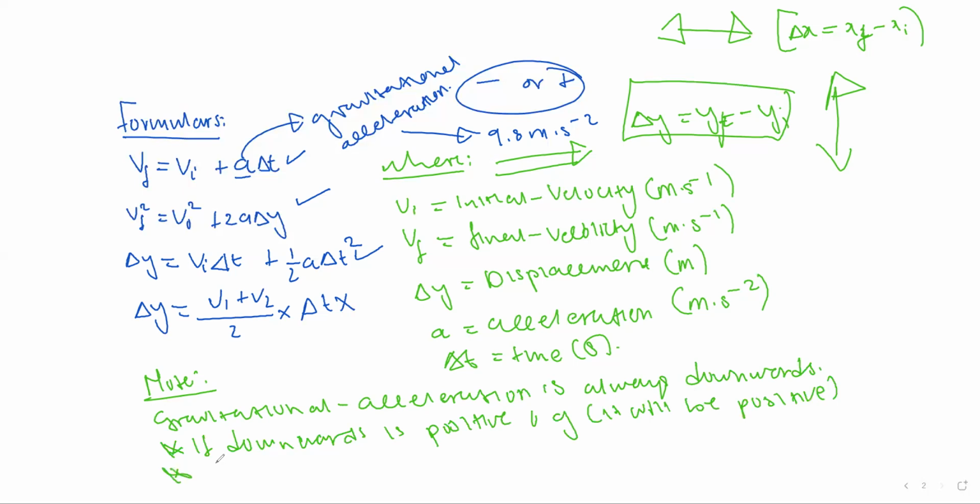If upward is positive, then gravitational acceleration is negative, because gravitational acceleration always opposes the motion. If the object moves in the negative direction, gravitational acceleration also takes that particular direction. Gravitational acceleration is always pointing downward.